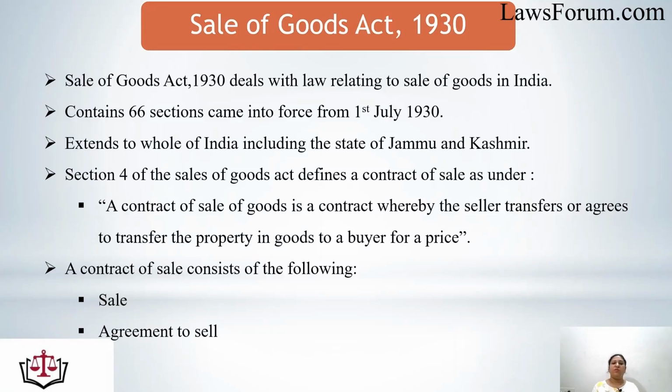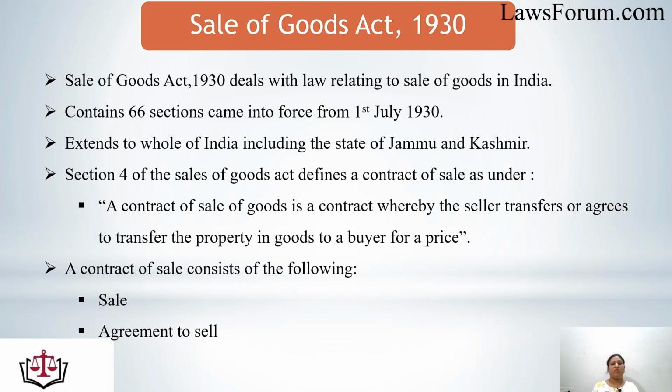So first of all, we will know about the Sale of Goods Act 1930. What is this? The Sale of Goods Act deals with the sales of goods in India. The act came into force from 1st July 1930. It contains a total of 66 sections, in which there are the provisions regarding the sale of goods in India. The Sale of Goods Act extends to the whole of India including the state of Jammu and Kashmir.